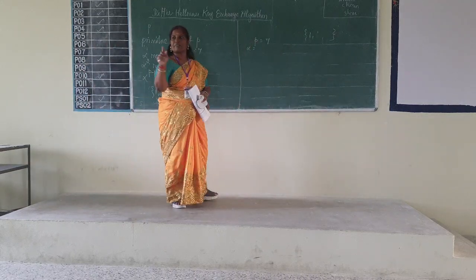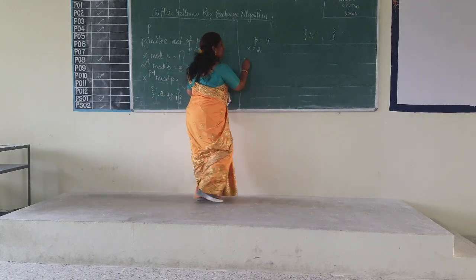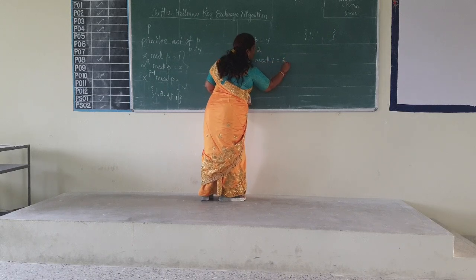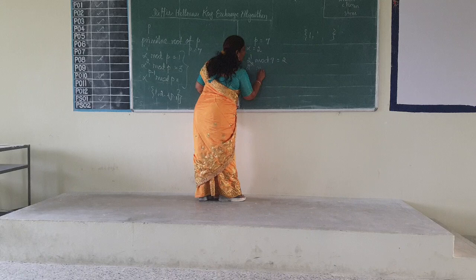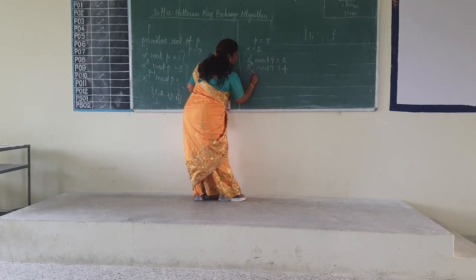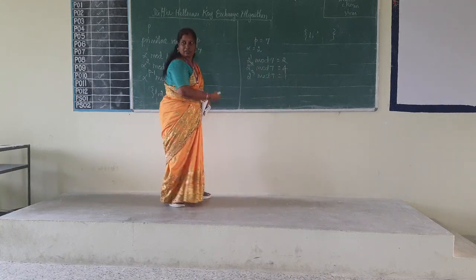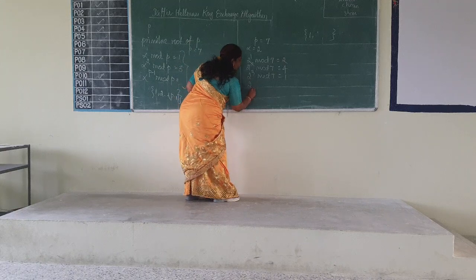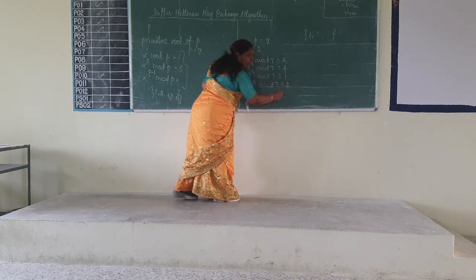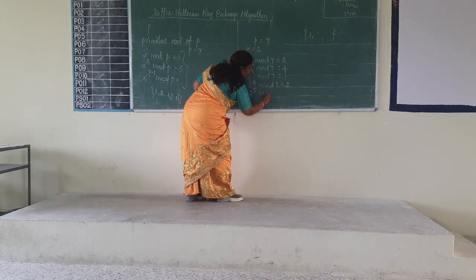So I go with alpha is equal to 2. When I am taking this, 2 to the power 1 mod 7 is 2. 2 to the power 2 mod 7 is equal to 4. 2 to the power 3 mod 7 is equal to 1 again. Am I right? 2 to the power 4 mod 7 is equal to probably 2. Right? So 2 to the power 5 mod 7.